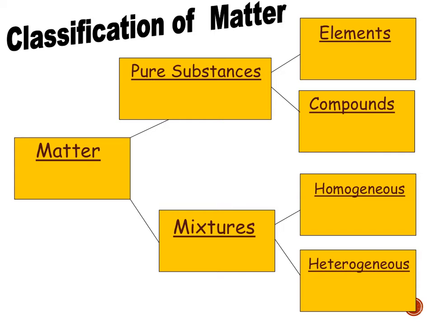Here we have a classification map of matter. Two main categories of matter are pure substances or mixtures, but you can also see that each of those is divided up into two smaller categories as well. Pure substances could be elements or compounds, whereas mixtures could be homogeneous or heterogeneous.